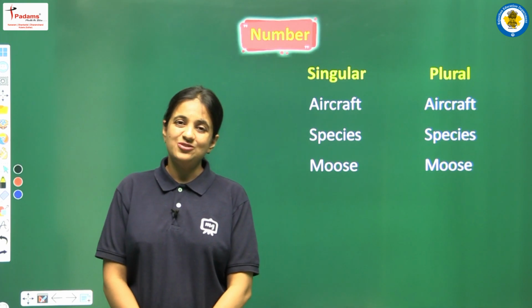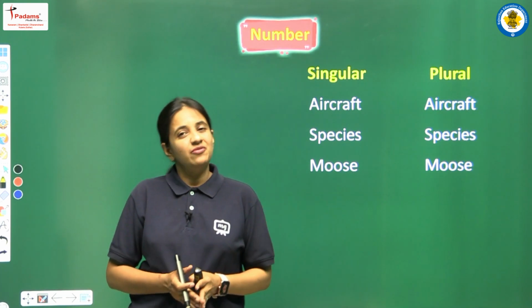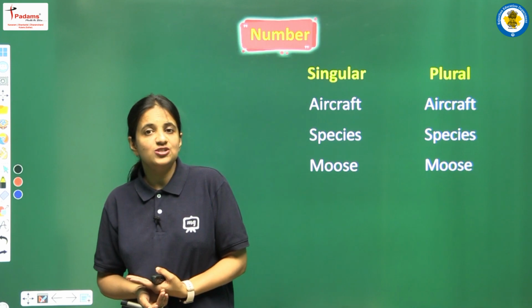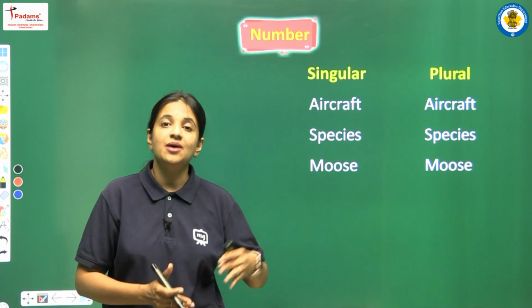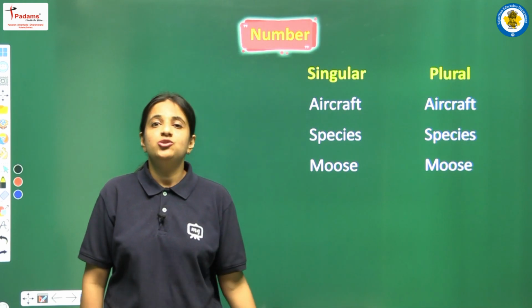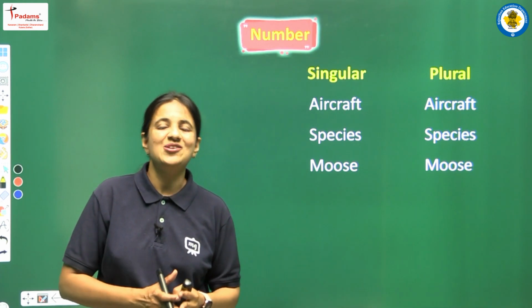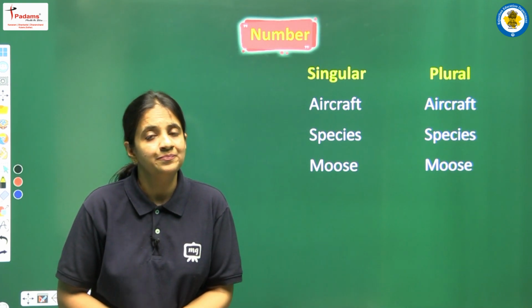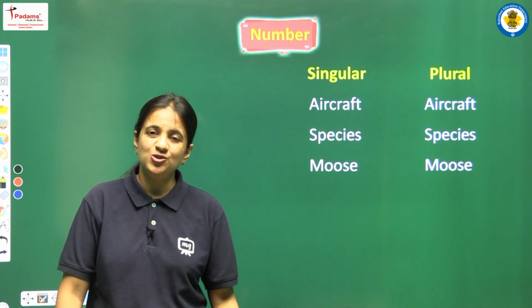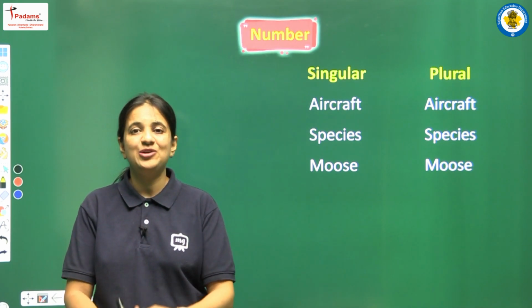Okay, so students, we have covered all the rules, we have discussed all the exceptions also, we have seen so many examples also, and yes, we have seen some irregular nouns also. So we have covered all the things, all the rules that are related with this topic, that is number. Okay, so I hope now this topic number is very much clear to you all.